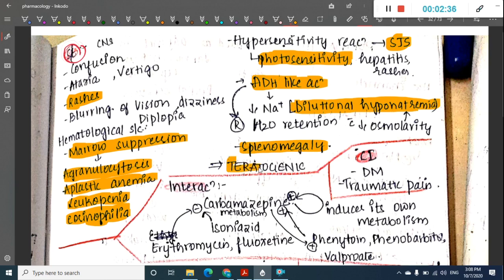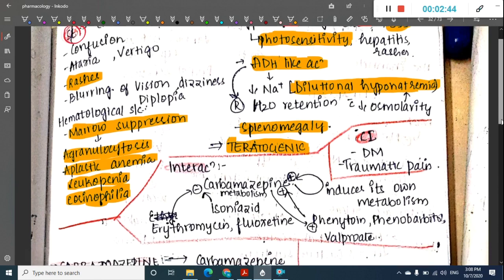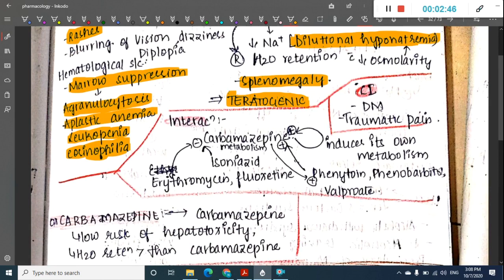Remember, carbamazepine is teratogenic. Most of the anti-epileptic drugs are teratogenic. We will learn about that teratogenicity also in a minute, along with which drugs should be used in pregnancy. The important thing is that carbamazepine is contraindicated in two disorders: diabetes mellitus and traumatic pain.